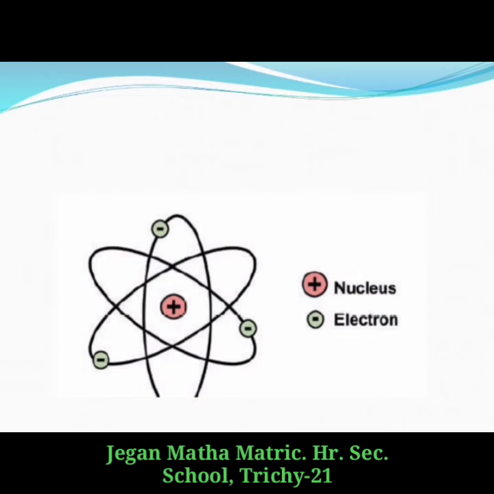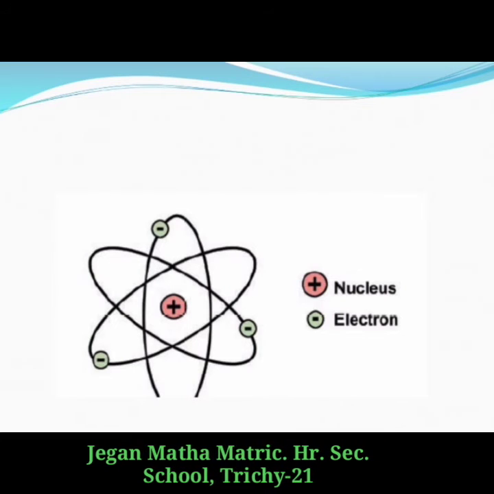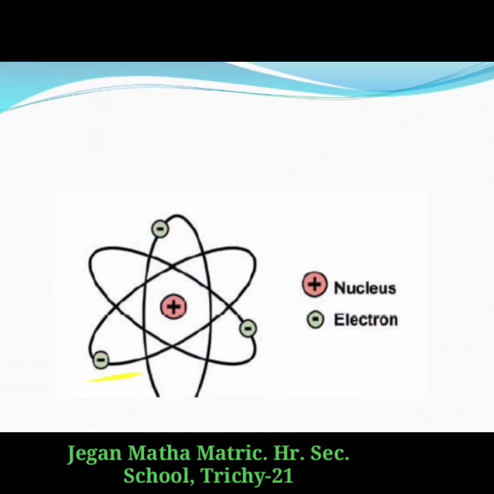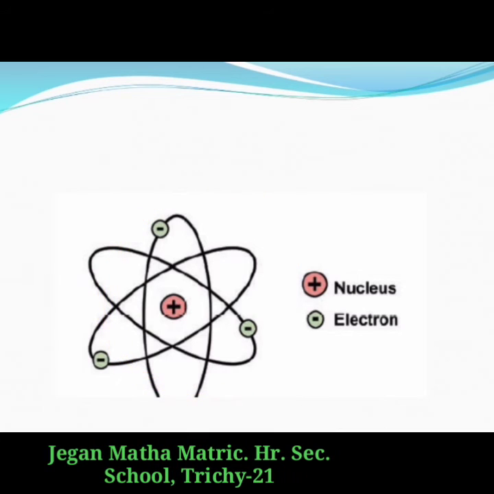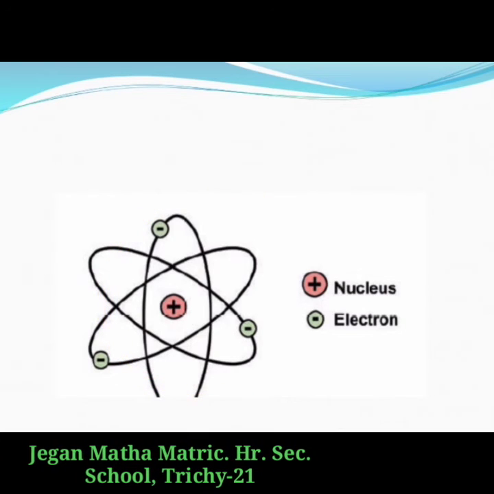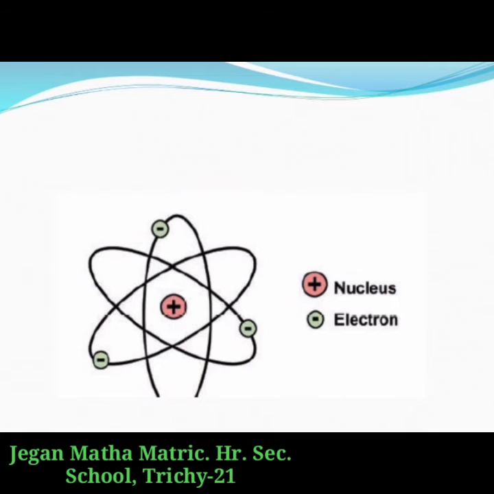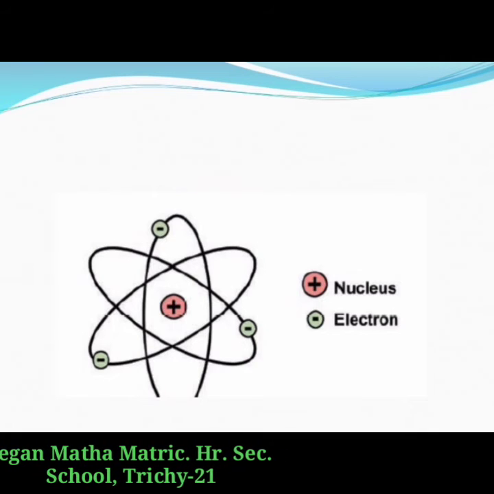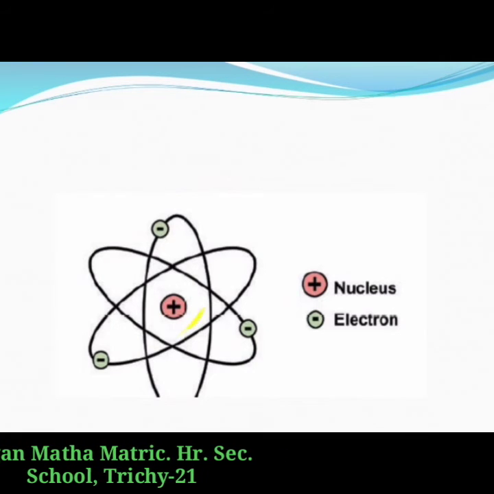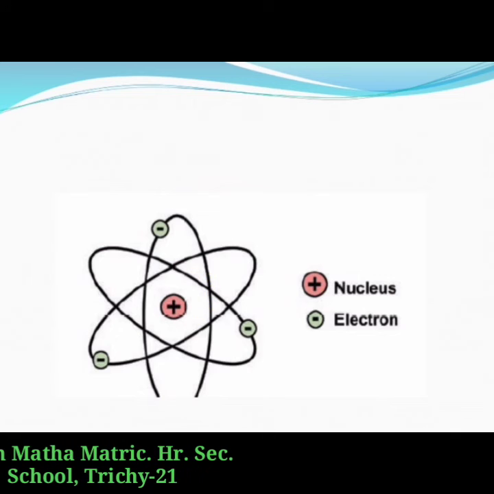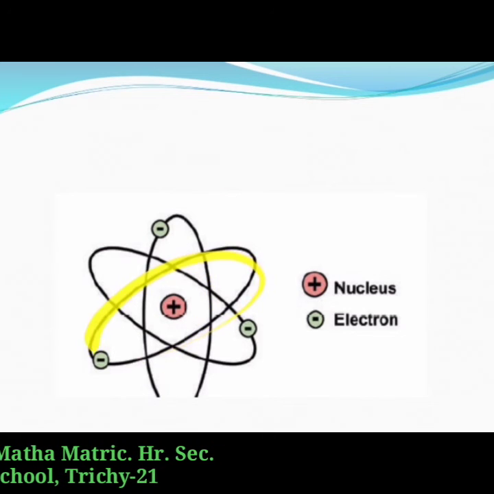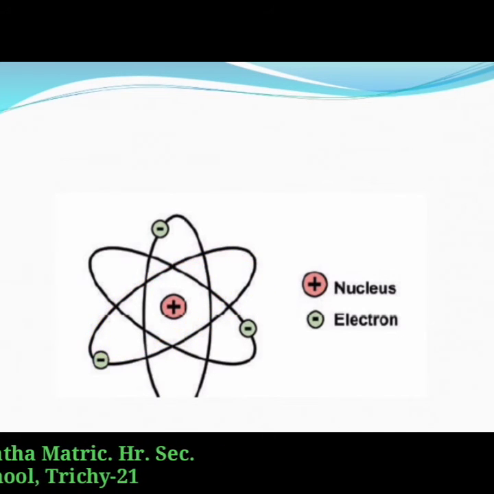Rutherford's model of atomic structure is similar to the structure of the solar system. Just as in the solar system, the sun is at the center and the planets revolve around it, similarly, in an atom, the nucleus contains the main mass and the electrons revolve around it in orbits or shells.